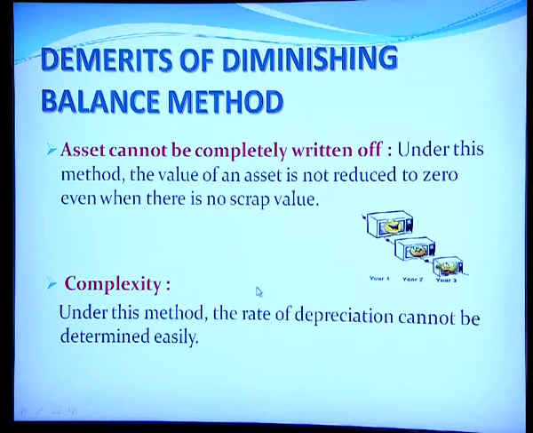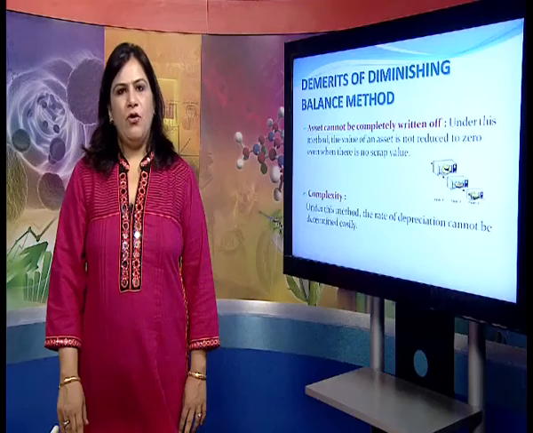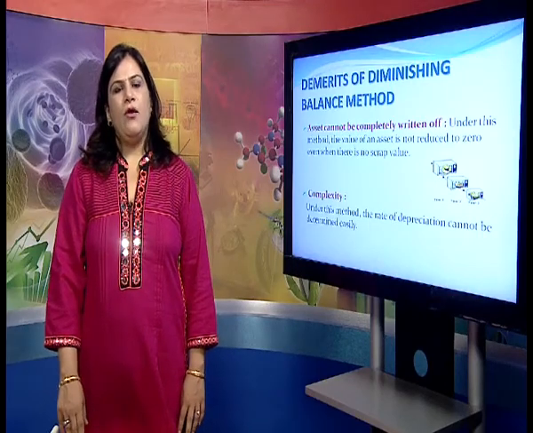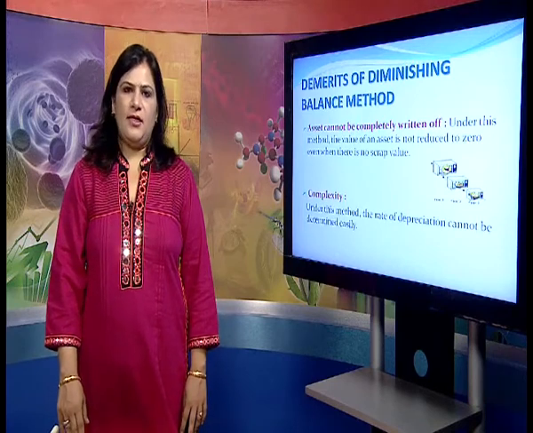The first is the asset cannot be completely written off, and you have seen for yourself in the illustration that even at the end of the useful life of the asset, the amount of asset was never reduced to 0. So, under this method, the value of an asset is not reduced to 0 even when there is no scrap value. And then of course, the second disadvantage is that it is a complex method. Since under this method, the rate of depreciation cannot be determined easily, and also the amount of depreciation is not consistent, it keeps on changing.